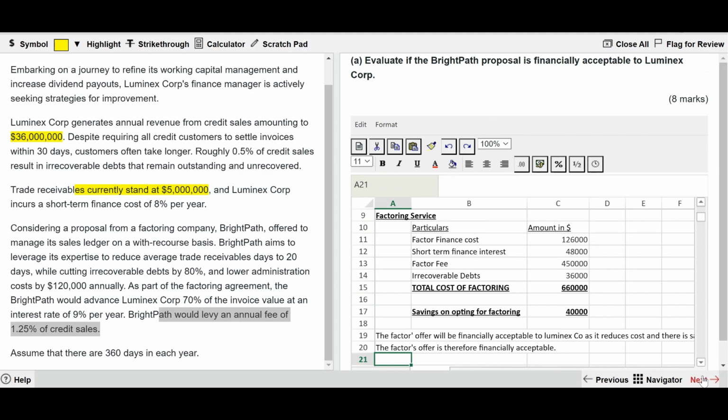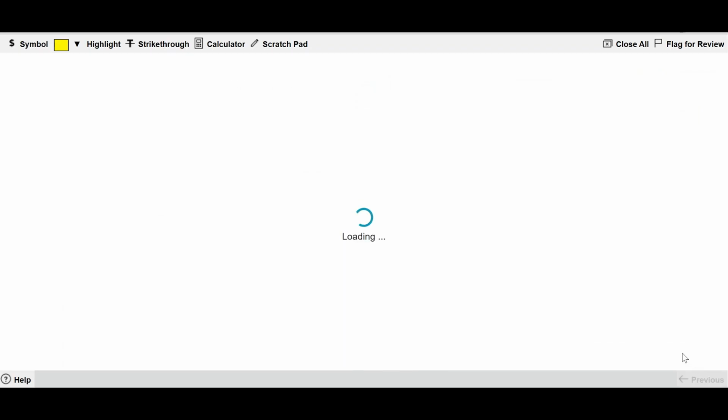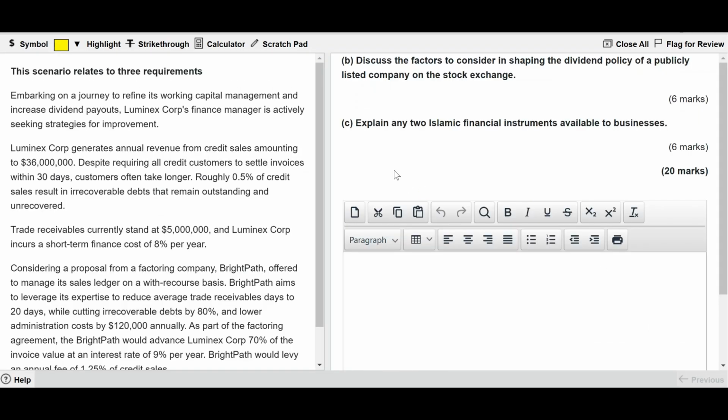Now, moving on to the next requirement. Requirement B and C are there together. B, discuss the factors to be considered in shaping the dividend policy of a publicly listed company on the stock exchange. So, a company that is going to pay dividend, what are the things that it needs to take care of?